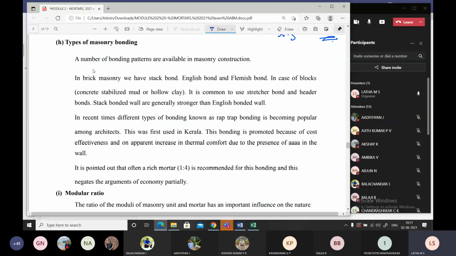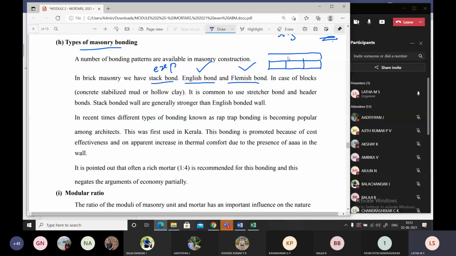Okay. Now, next, types of masonry bonding. So, as we all know, what are the two types? The commonly used is English bond and Flemish bond. But stack bond is used only for your experimental purpose. For experimental purpose, but regularly, which type of bonding do we use? English bond. English bond, what is the pattern? One row full header and one row full stretcher.